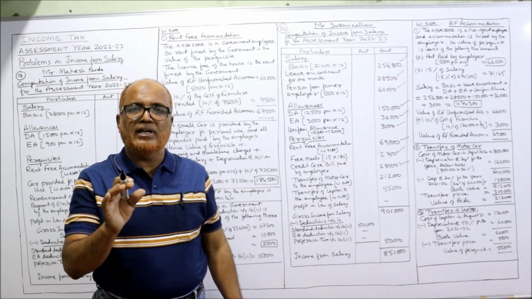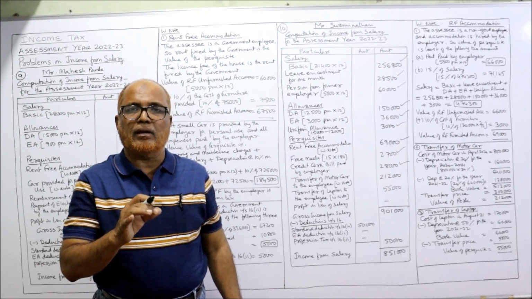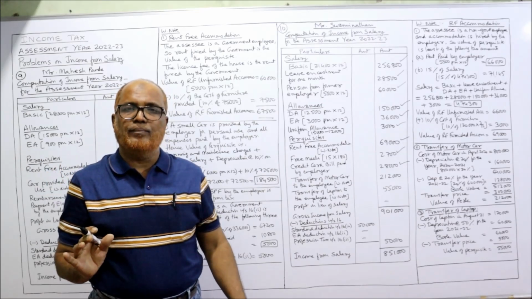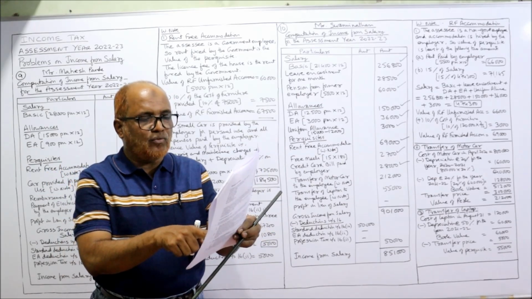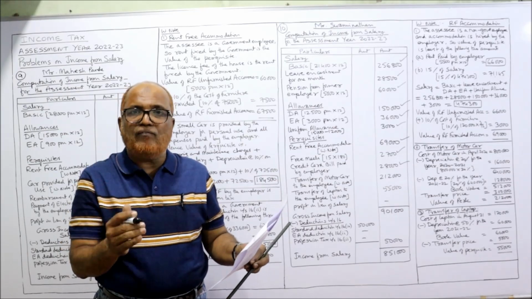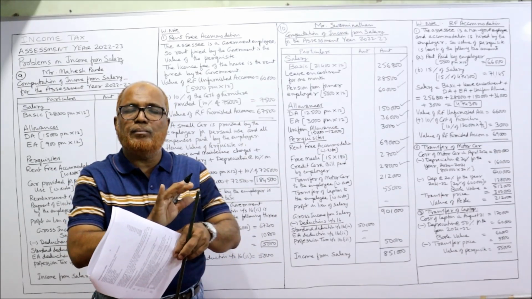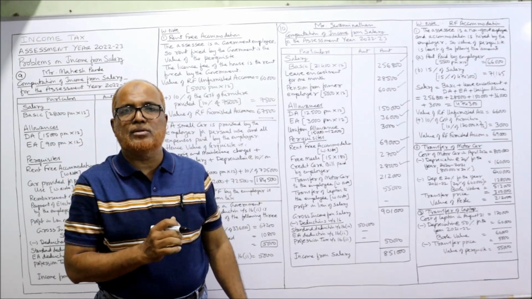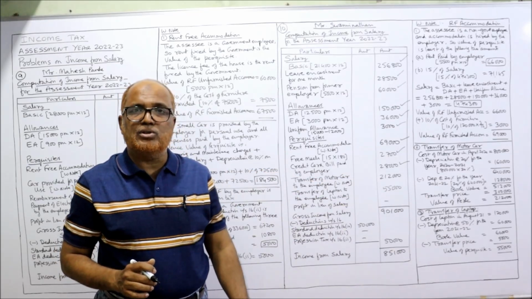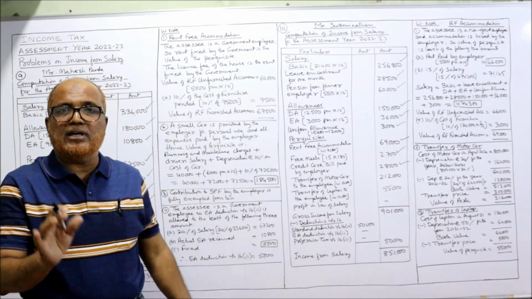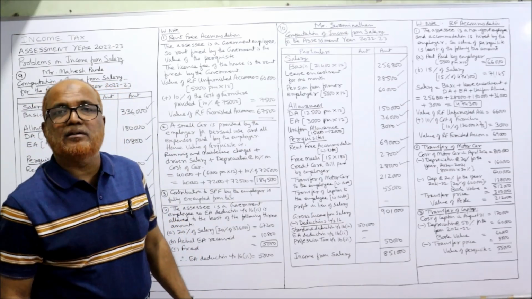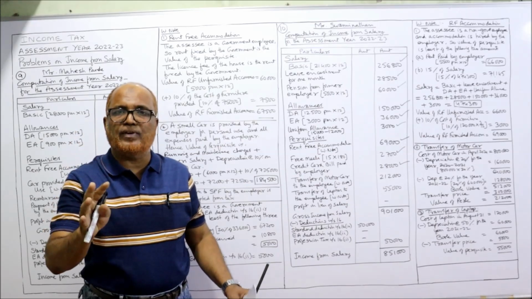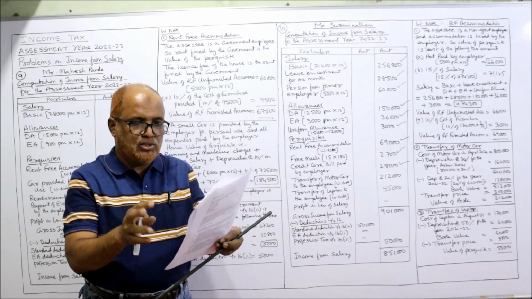Any gift given in kind by the employer up to 5,000 rupees is tax free, over 5,000 taxable. But here the amount of the gift given is 4,500. It is below 5,000. So the gift given by the employer is not taxable because the value of the gift is below 5,000. That point you have to write down in working notes. We don't have the space, that's why I have not written, but in examination you have to write. Gift given in kind up to 5,000 is tax free. So here it is 4,500, so tax free.